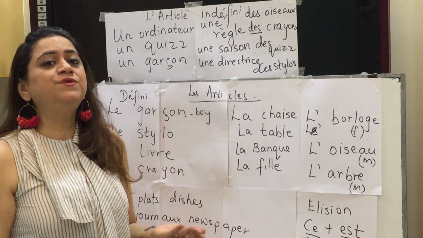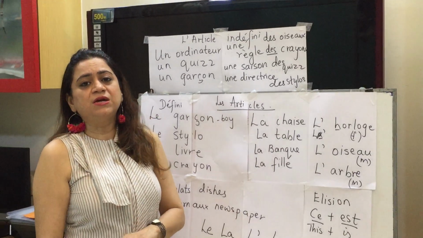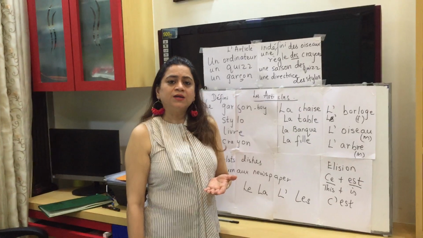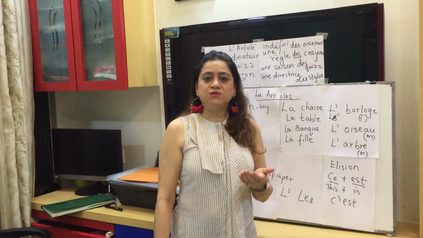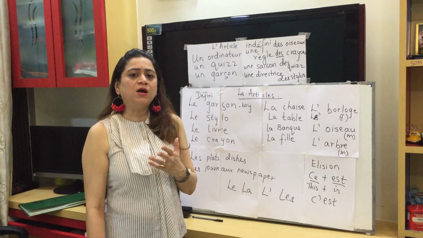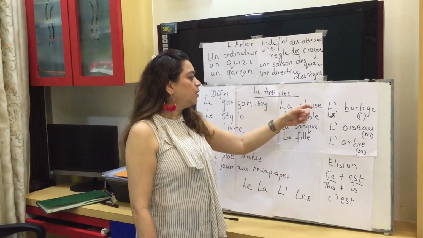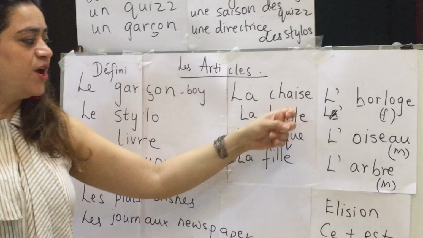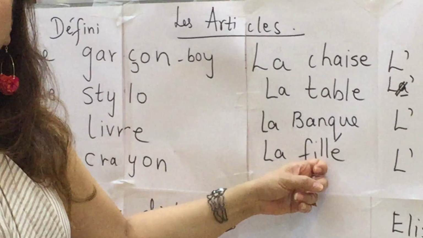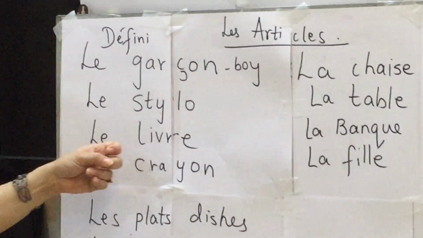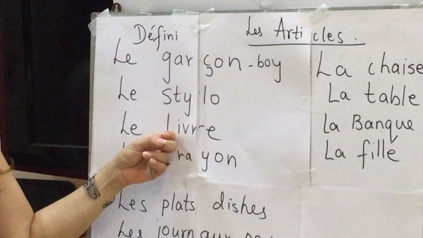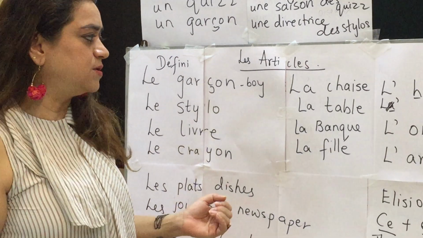Now you will ask me, how did you decide that these nouns are masculine and these nouns are feminine? Well, that's part of learning the vocabulary. We have to note with each word whether it is masculine or feminine. But a little hint: most of the nouns which end in E are feminine. So note chaise, table, banque, fille, ending in E and feminine. But note livre, ending in E but masculine. So it is so in most cases, but there could be exceptions.